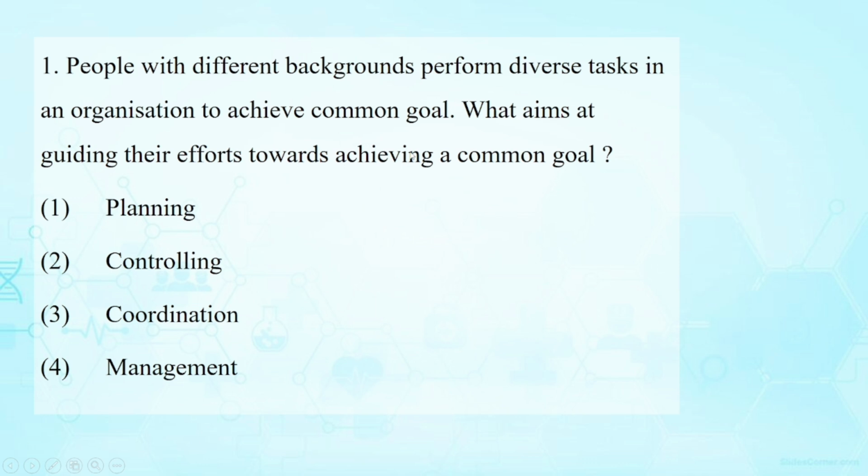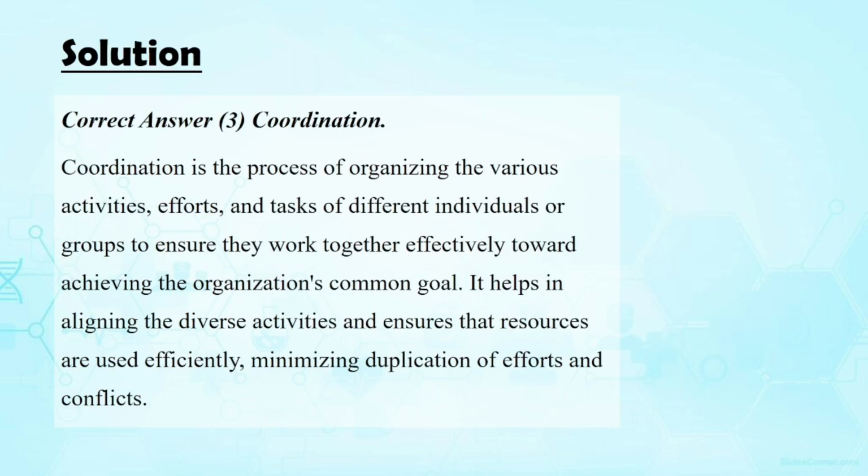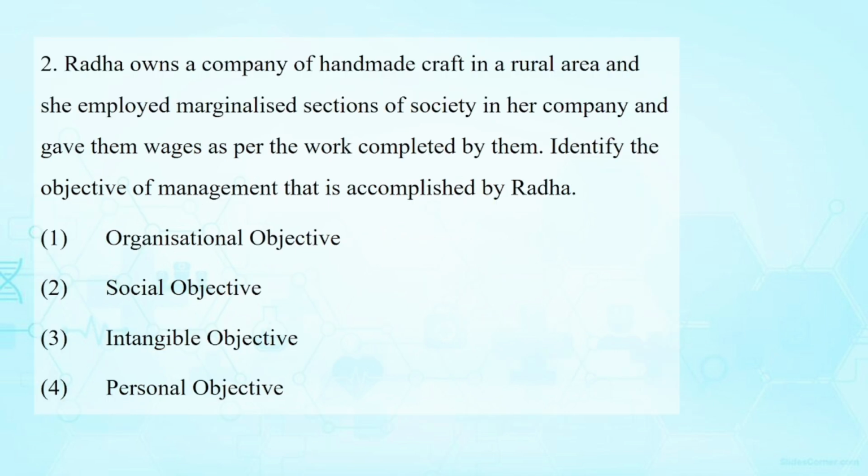First question: people with different backgrounds perform diverse tasks in an organization to achieve a common goal. What aims at guiding their efforts towards achieving a common goal? That is the concept, coordination. Please remember the answer, it is coordination. It is the process of organizing the activities and performance of different groups, individuals or different departments in an organization. So coordination is the answer.